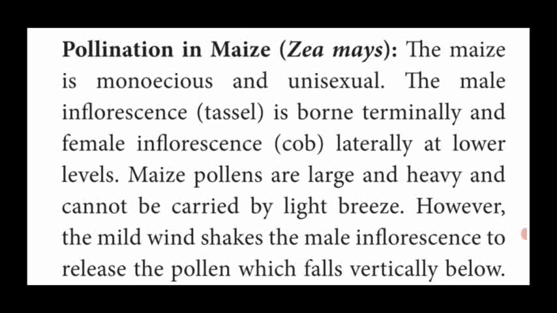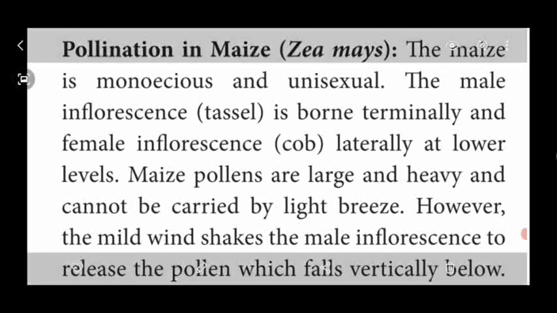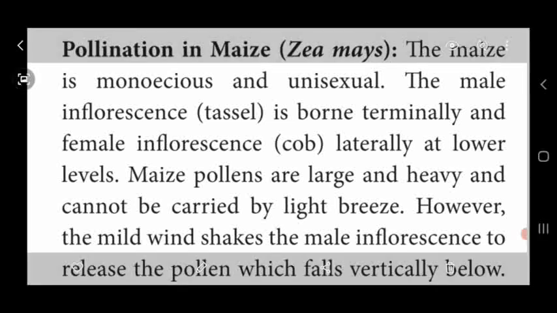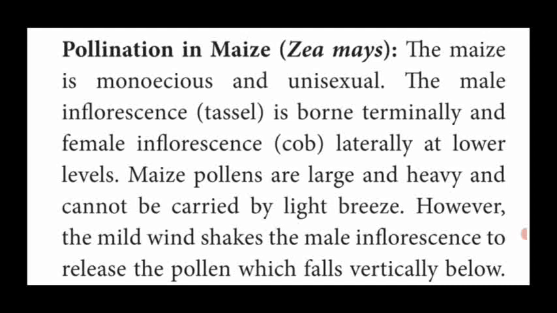So this is the pollination in maize. The binomial name is Zea mays. The Zea mays plant is monoecious and unisexual. That means both male and female flowers are present in the same plant but in different regions or places. That is called monoecious and also unisexual. The male inflorescence is called tassel, which is produced at the tip of the plant. And the female inflorescence is called cob, which is produced in a lateral position at the lower region.